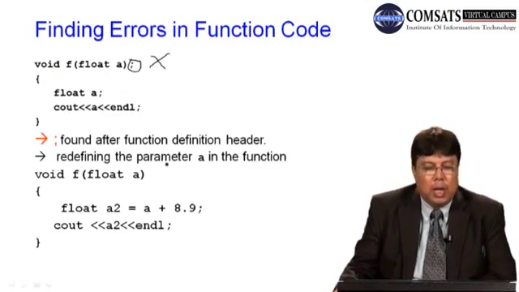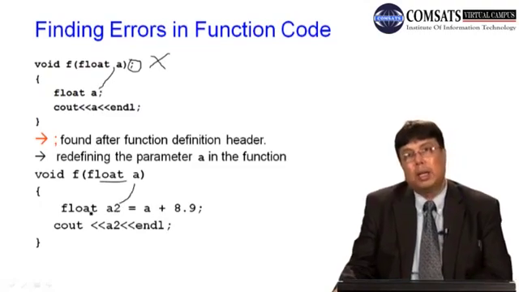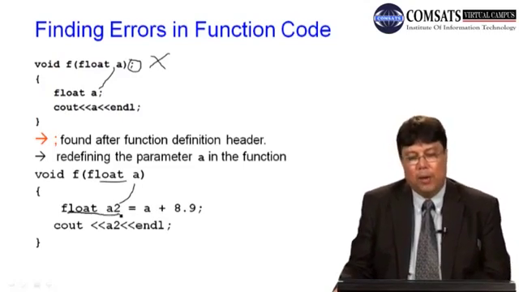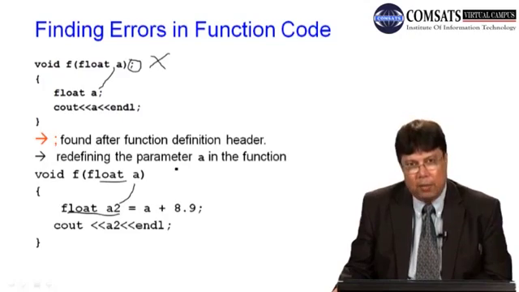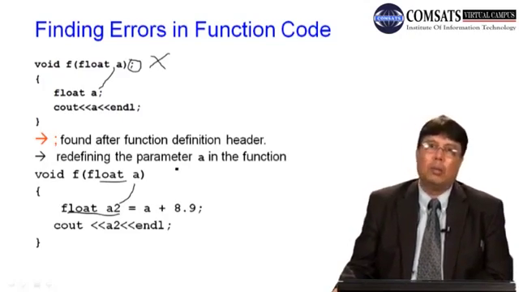Next, redefining the parameter. This is another mistake. You have defined float f a, and then you are defining a here. This is the second mistake. This definition was there, and you are defining it here. So if you want to redefine it, you can use some other name. If you want another parameter, you should use some other name. You cannot redefine the parameter that you have received as a formal argument.